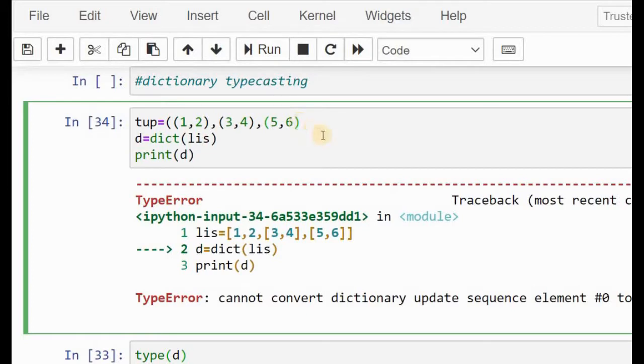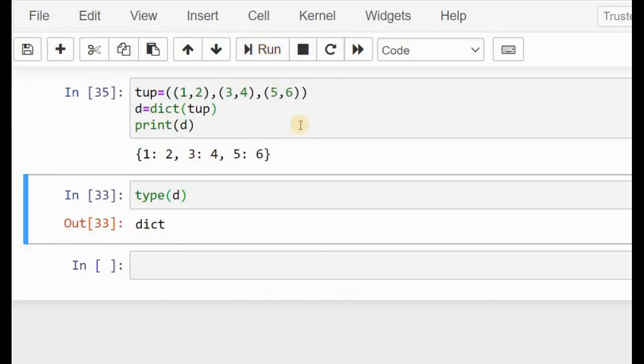And if I run the code, I'll get the result like this. So this is how typecasting in dictionary works. So I covered all the topics in explicit typecasting.